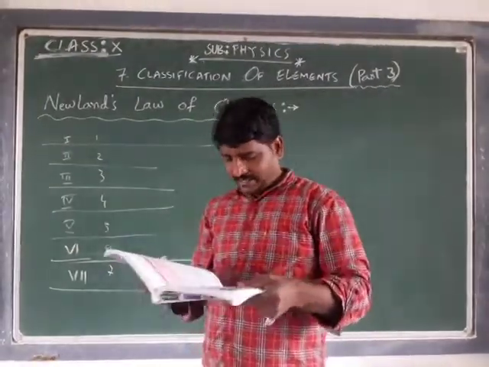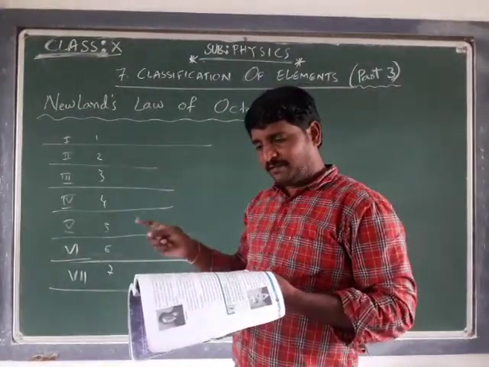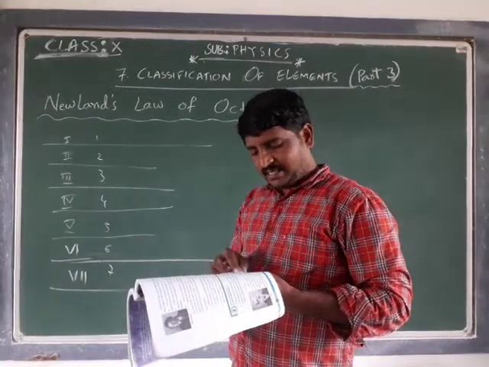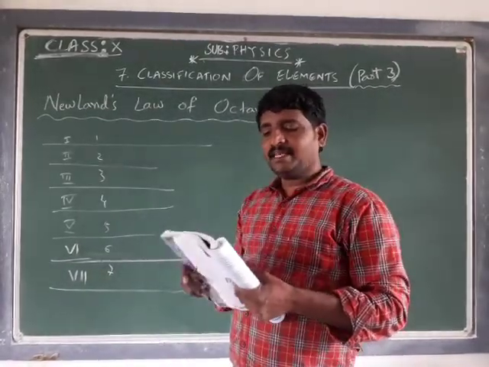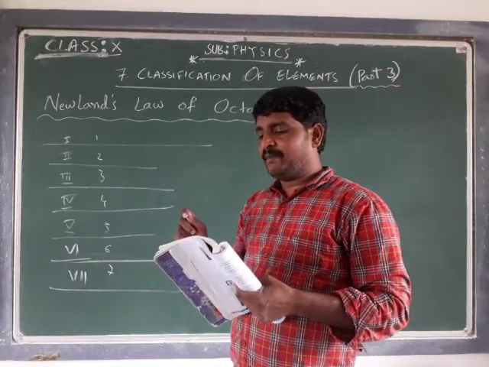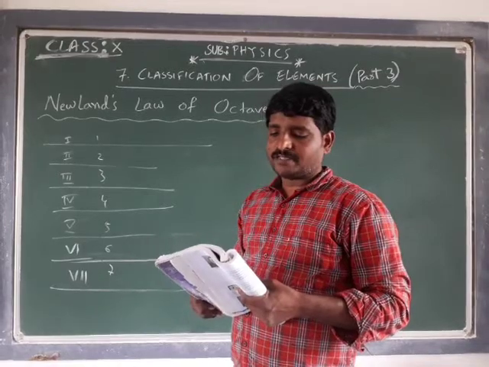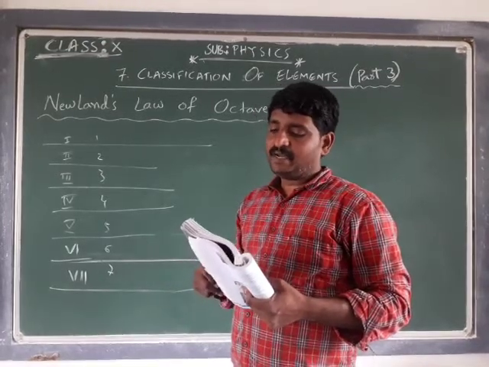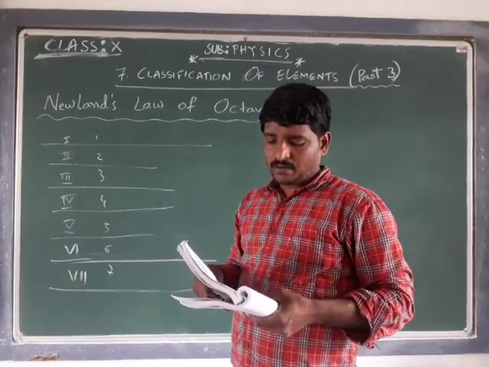What is that pattern? He found that every eighth element, starting from a given element, resembles the starting element in its properties. That is, elements with similar chemical properties are present in horizontal rows.